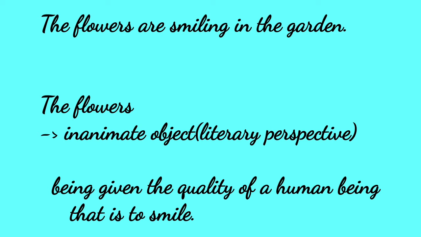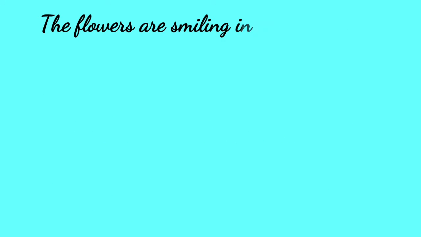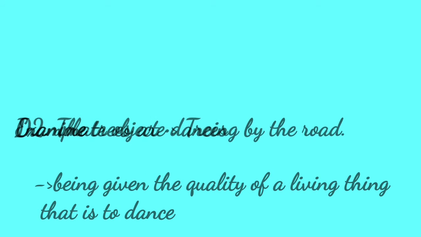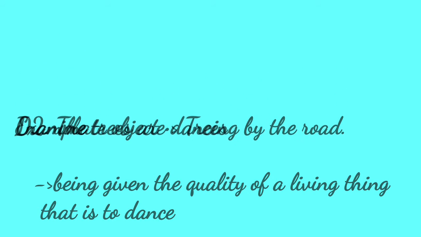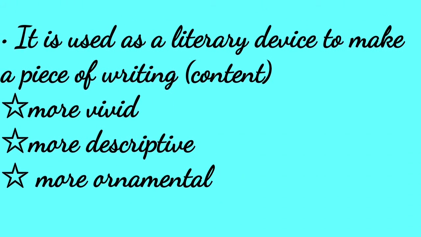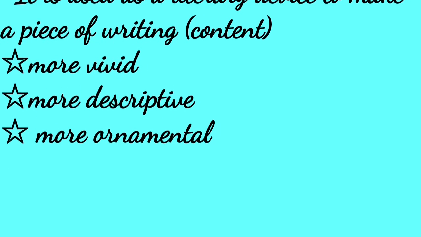So far as the literature perspective is concerned, we consider flowers or trees to be non-living things. If I say that the trees are dancing, suppose there is a storm, आंधी आई हुई है और पेड़ इधर उधर हिल रहे हैं, then we can say in figurative language that trees are dancing. So who dances? We human beings dance, or a living thing dances, not a tree. So in this example we are giving a characteristic of a living thing to a non-living thing. It is deliberately used to make the language figurative, and it is used as a literary device to make a piece of writing more vivid, more descriptive, and more ornamental. Let's see a few more examples and try to understand it.